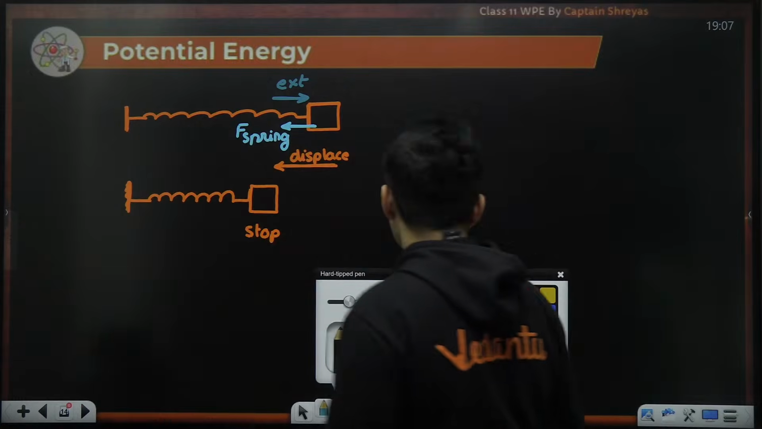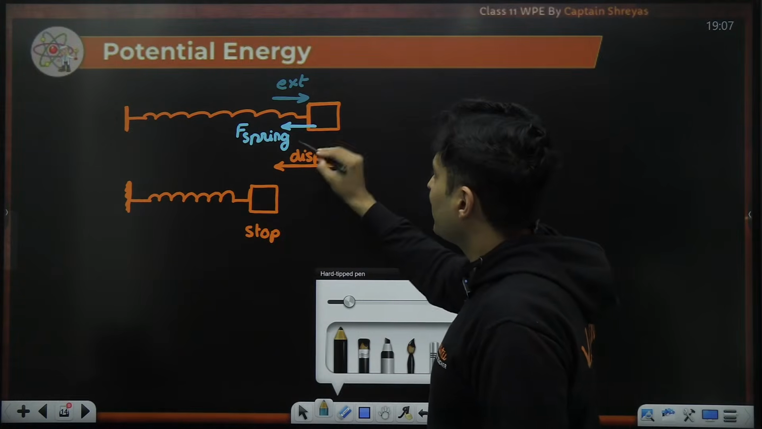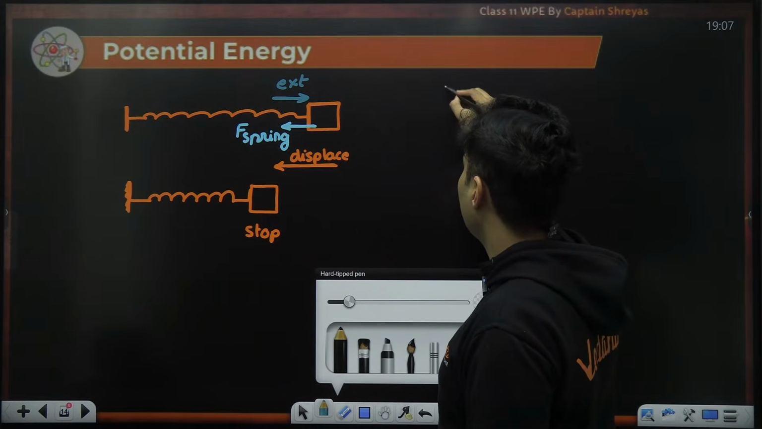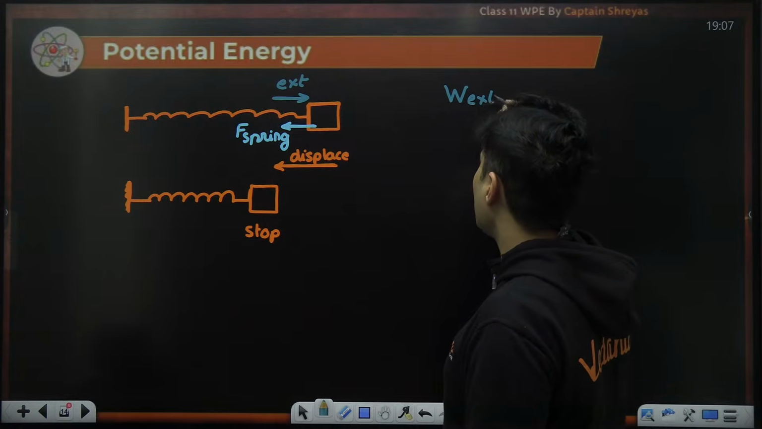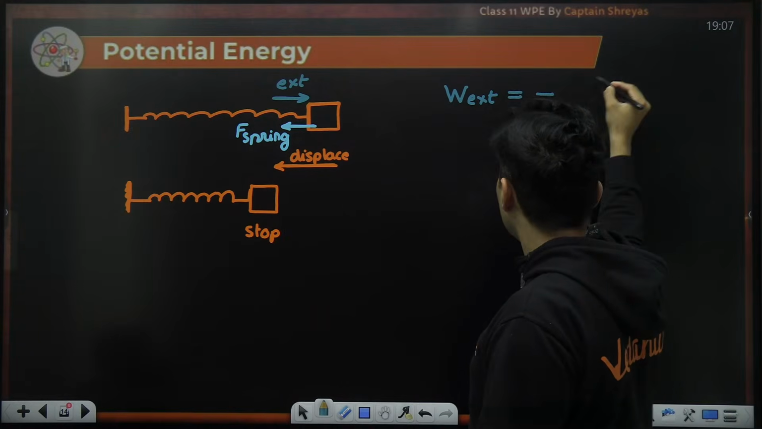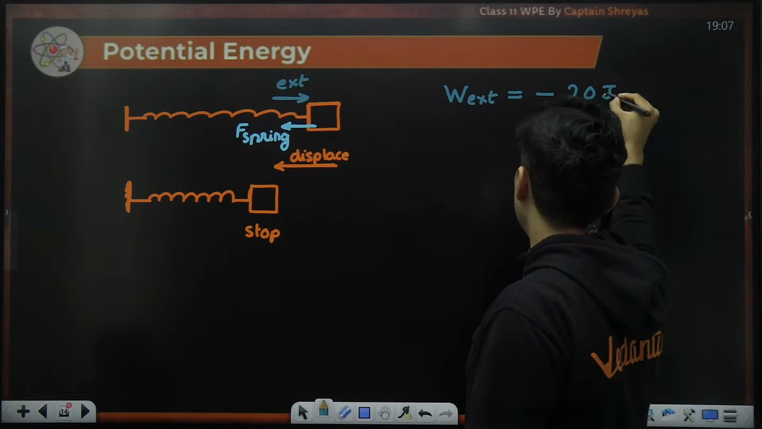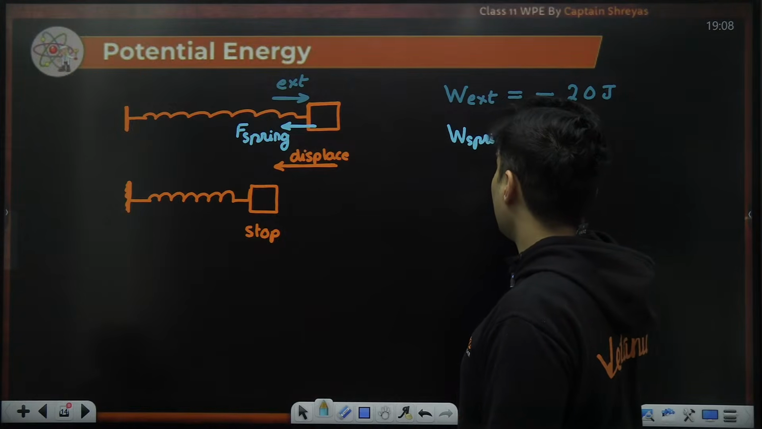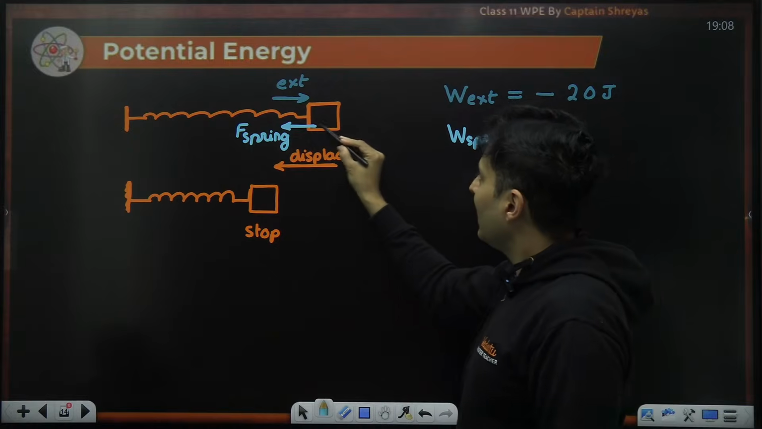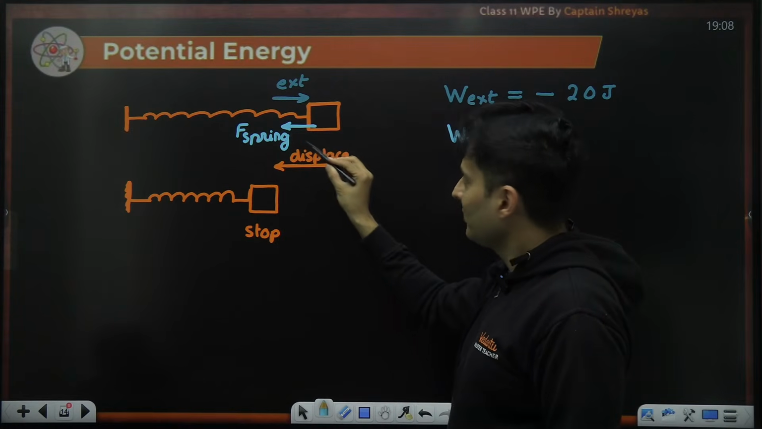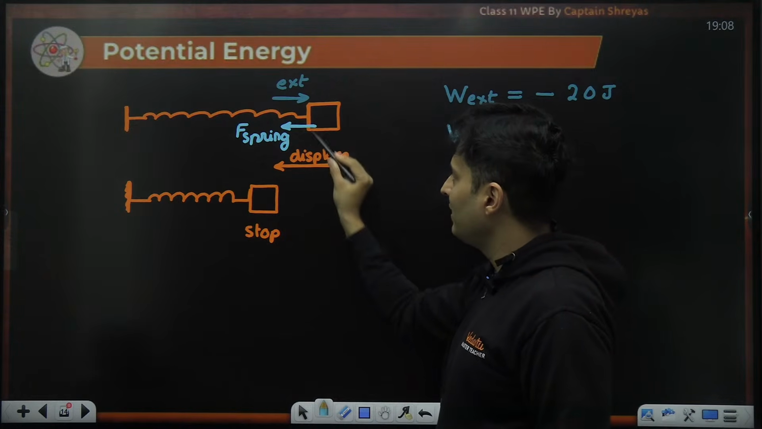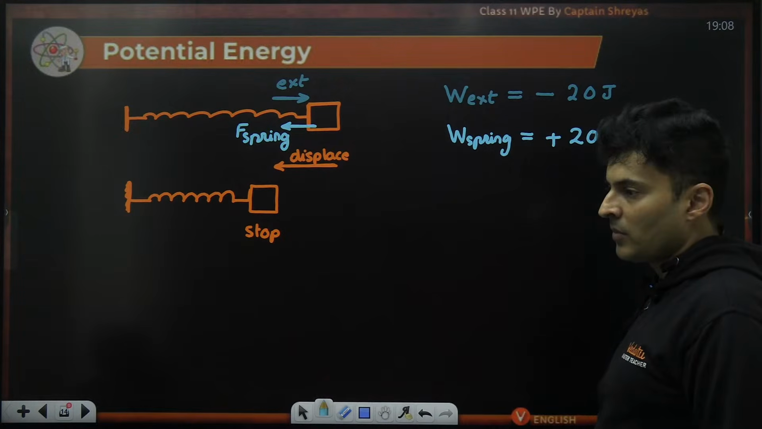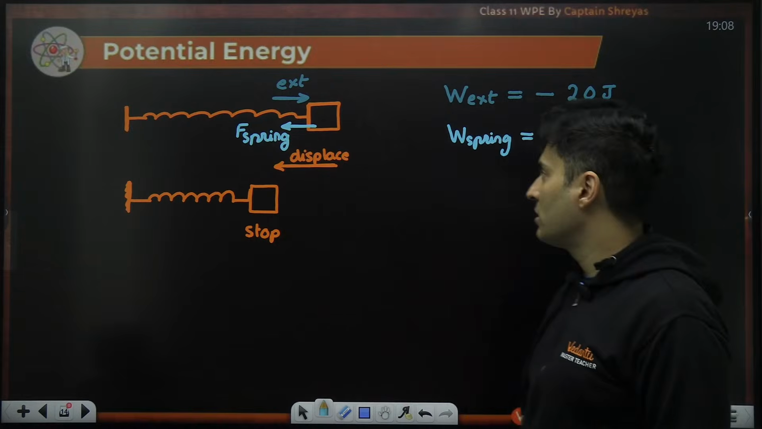So here in this situation, if you ask me about the external force, how much work it is doing, positive or negative, the force is opposite to the displacement. So the work done by my external force will be definitely negative. Let's say minus 20 joules. Random value I have taken. If you ask me what is the work done by my spring force in this situation, it is exactly opposite to the external force, in the same direction as displacement. So it will do positive work and it will be exactly plus 20 joules.